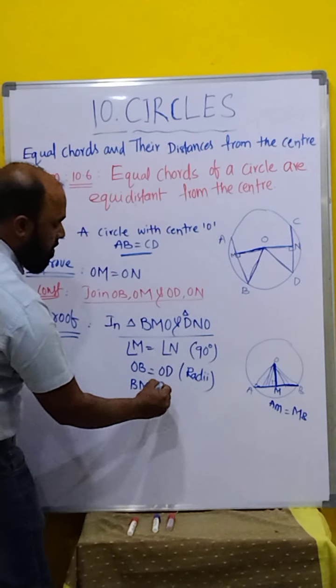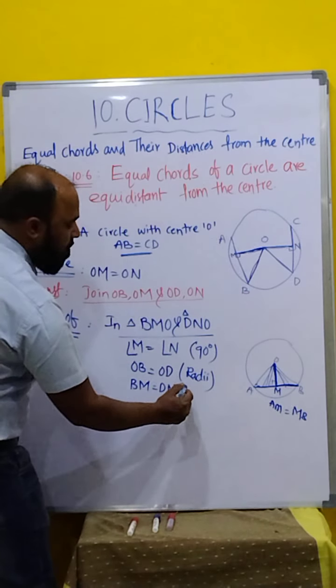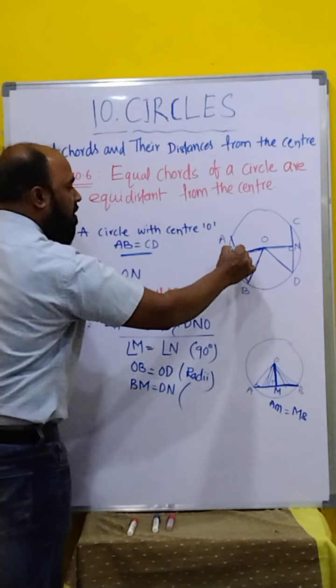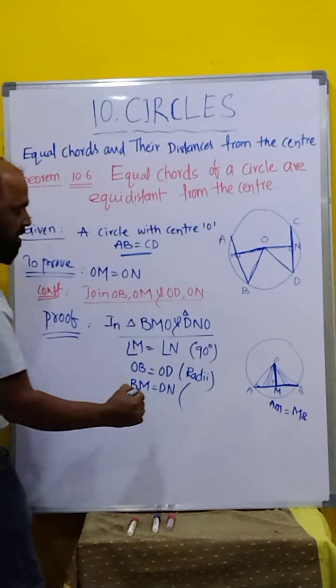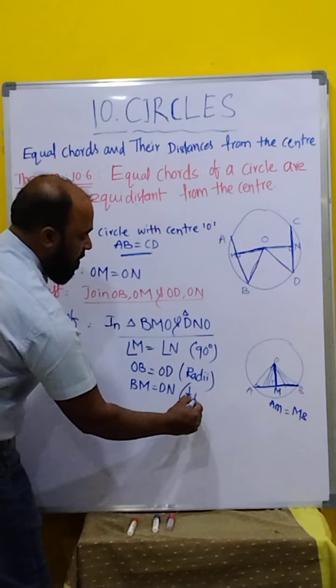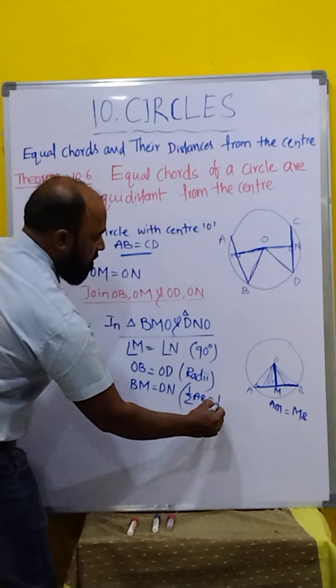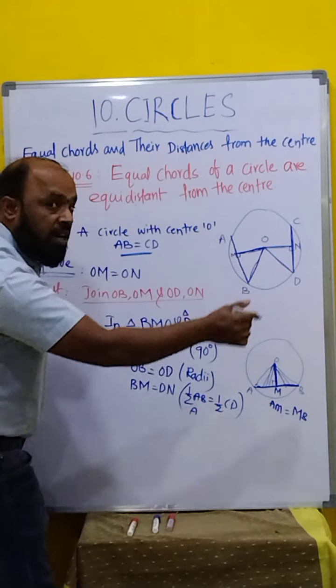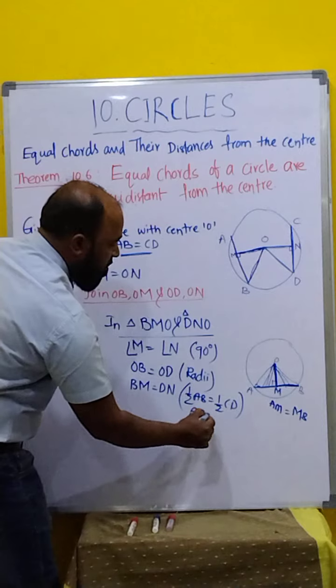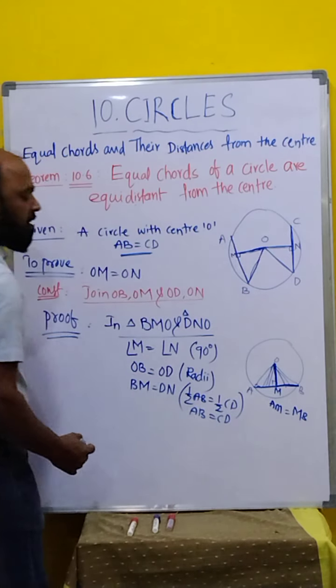Why is it? Because this is half of AB and this is half of CD. Half of AB is equal to half of CD, and we know both chords are equal, that is AB is equal to CD.